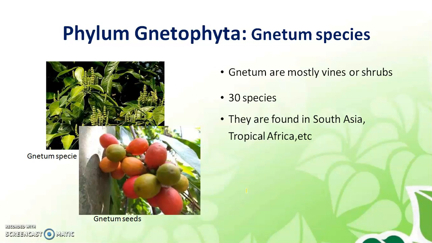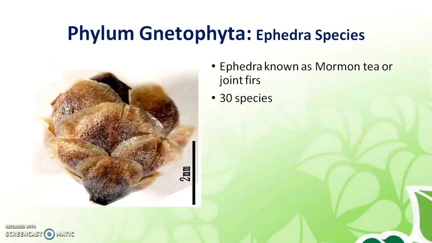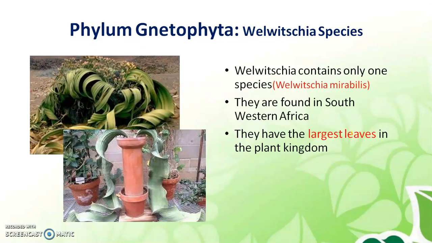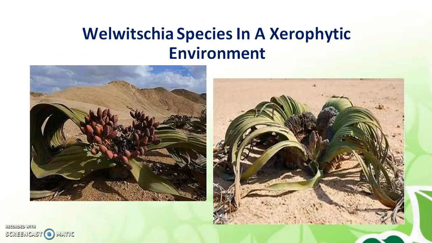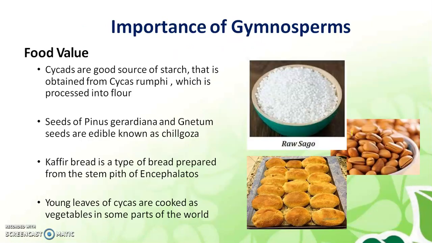Then the phylum Gnetophyta. Most of them are vines or shrubs. Then the Ephedra, known as Mormon tea or joint firs, has 30 species. Then Welwitschia contains only 1 species. They are found in southwestern Africa. They have the largest leaves in the plant kingdom. They are xerophytic, that means they are found in sandy regions.